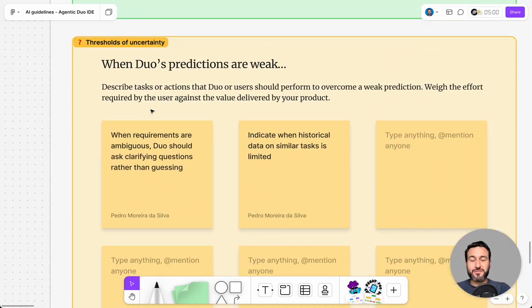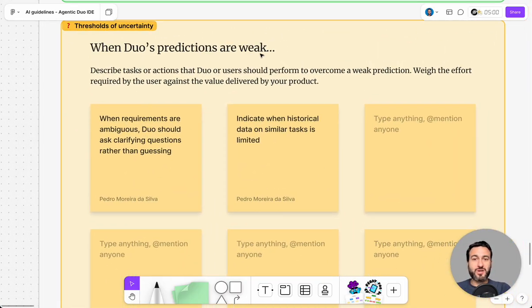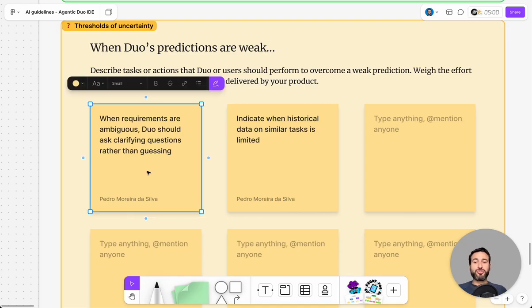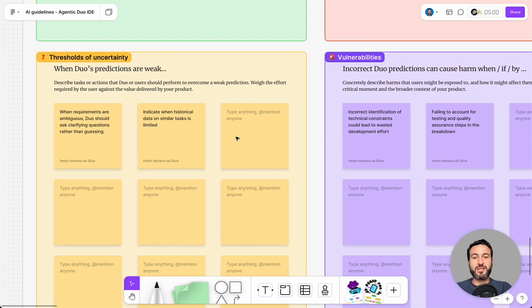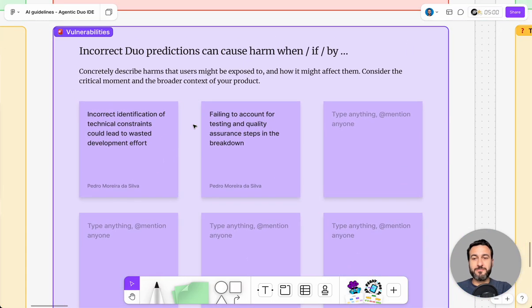For thresholds of uncertainty, when Duo's predictions are weak, Duo should ask clarifying questions rather than guessing. Or, another one, indicate when historical data on similar tasks is limited. It might want to look at other issues or other code tasks in that project, in that repository in GitLab, and come back and say, I didn't find a lot of historical data, so I want to say that and make sure that the user is aware of it.